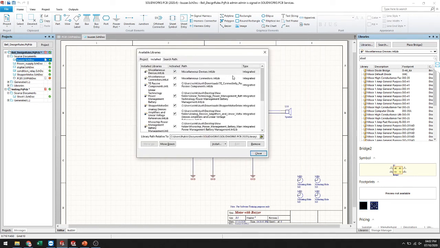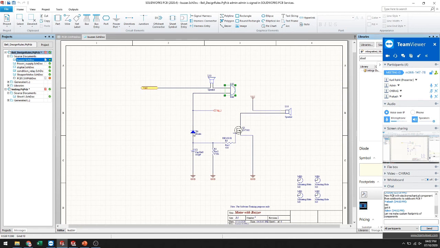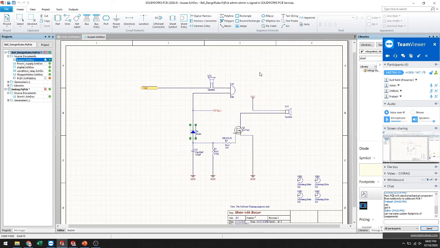If you want to import library information, you can import it from our content portal. There are lots of symbol libraries available. You just install them and generate your symbols. And if something is not there in a particular symbol, you select that symbol and add your footprint data here. Can we make a custom footprint? Yes, sir, we can make it in your custom library.